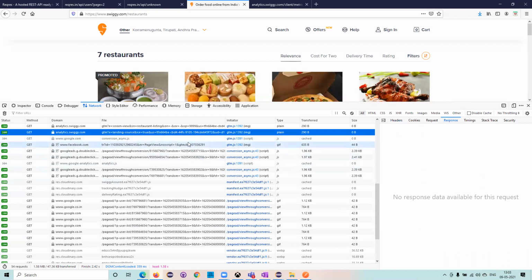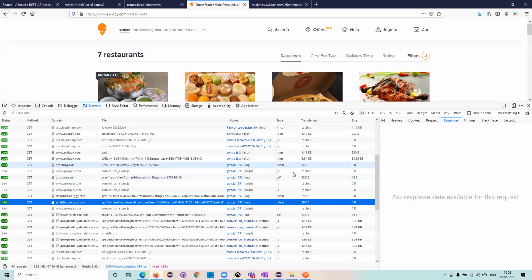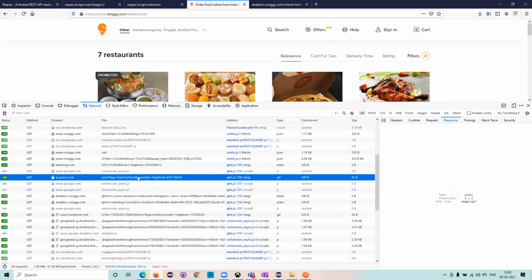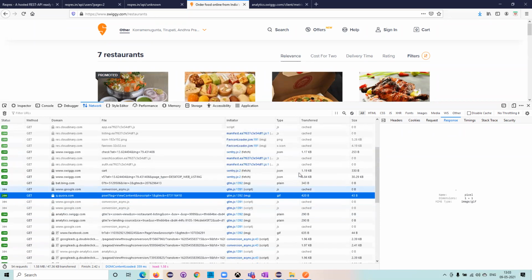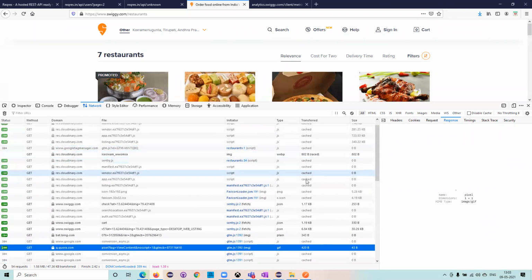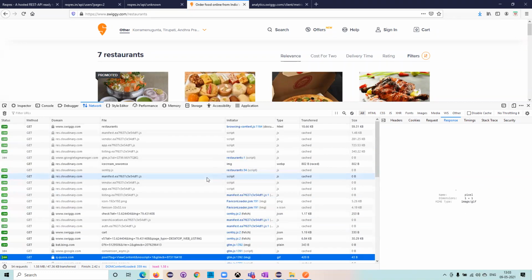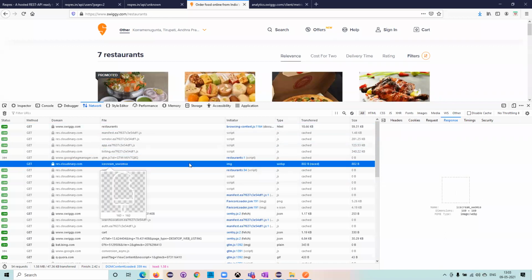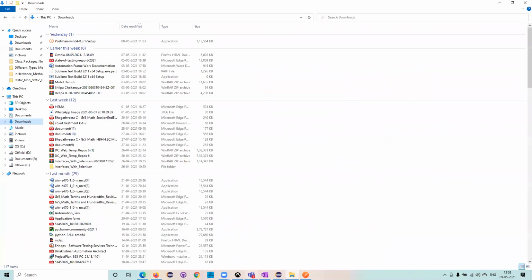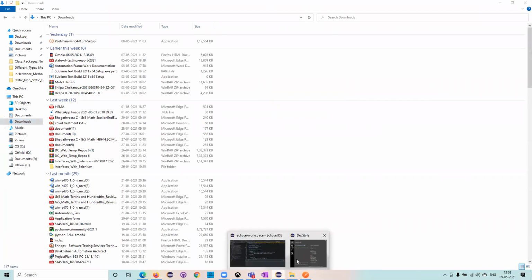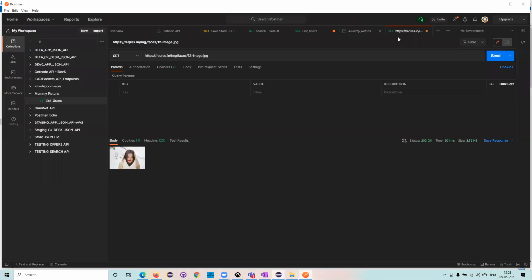This is a JSON .js file, something like a GIF, coming as an image. This one is an ice cream image. Whatever data we want, with that request it will hit the server, and from the server I'll get that data.